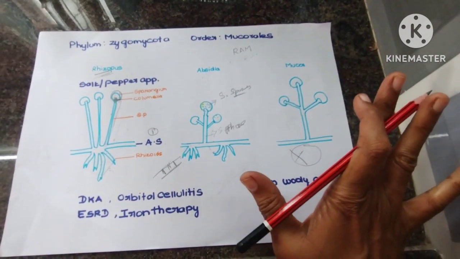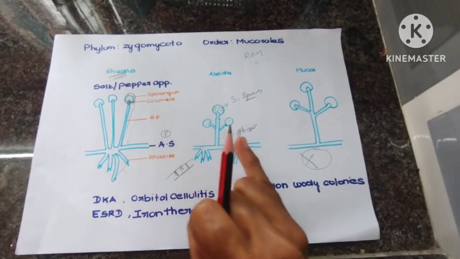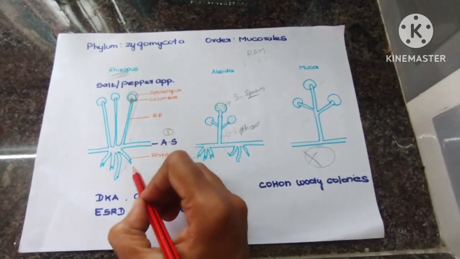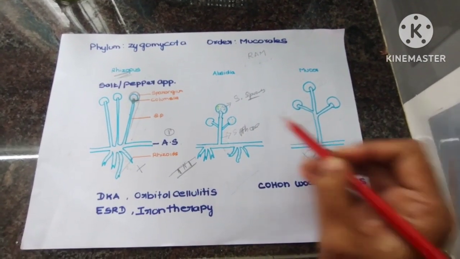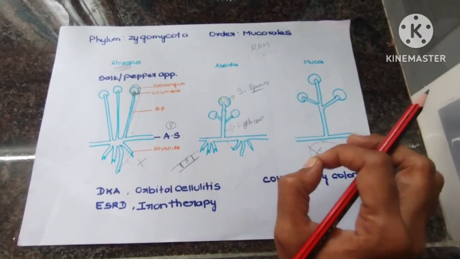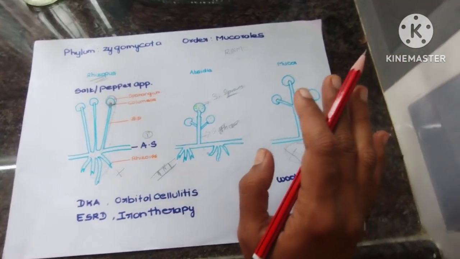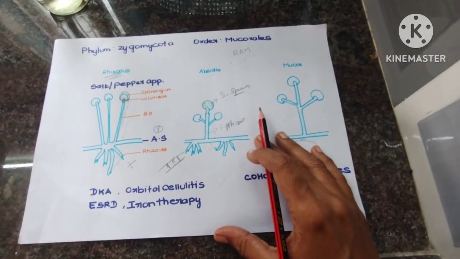The rest are all the same. So just remember three points. One, it is an aseptate hyphae. Second, Rhizopus will have rhizoids. In Mucor, there won't be any rhizoids. Apsidia will have internodal rhizoids. With these features, you can differentiate them in microscopic features.